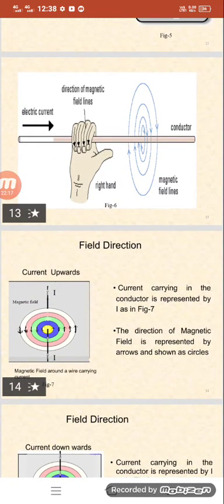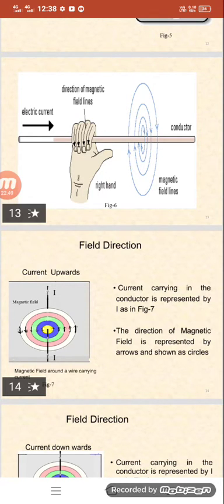Now, going on to indicating field directions. The current carried in the conductor is normally represented by I, and the direction of the magnetic field is represented by arrows on circles. The direction of the magnetic field lines we represent by lines, or indicate by some arrows here.